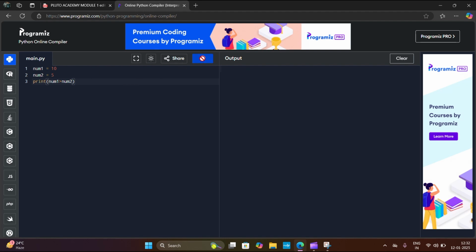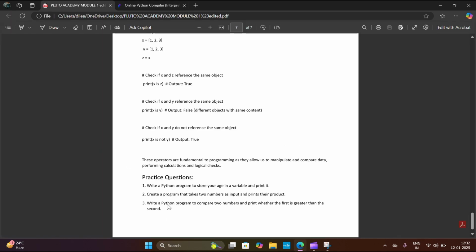The output is true because num1 is greater than num2. Num1 holds the number 10 and num2 is 5. 10 is greater than 5, so it prints true. We did these three practice questions.